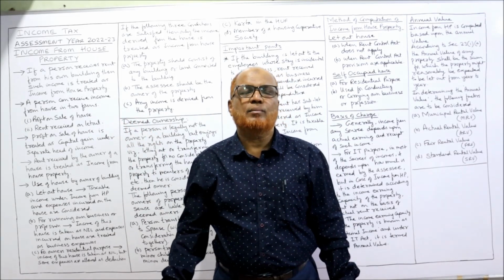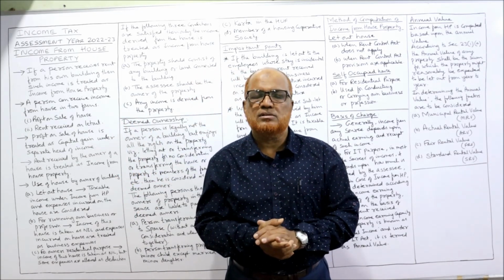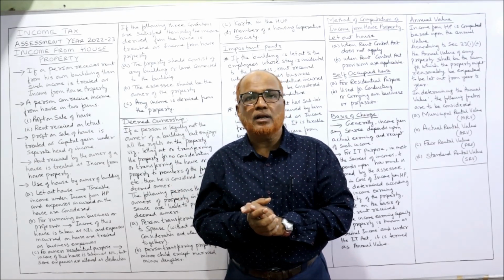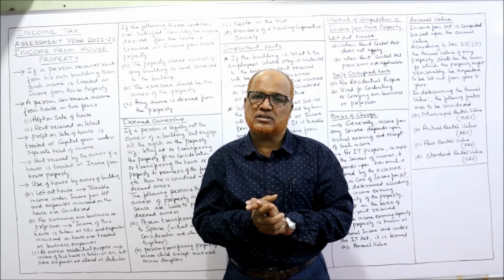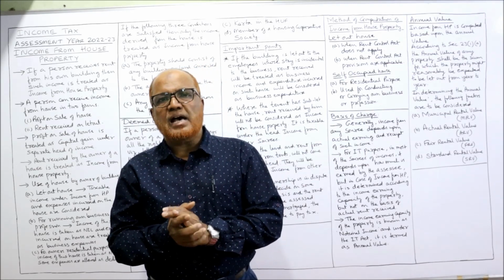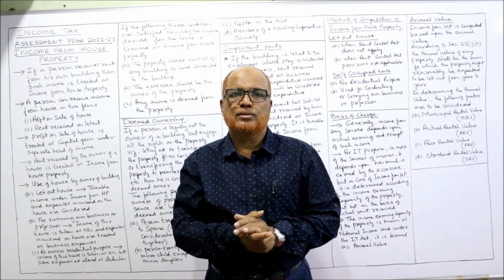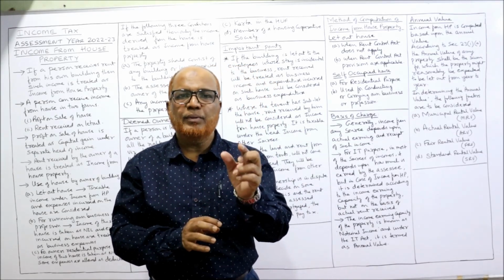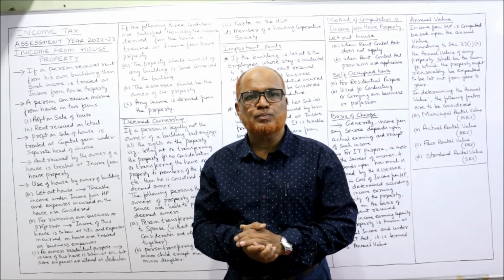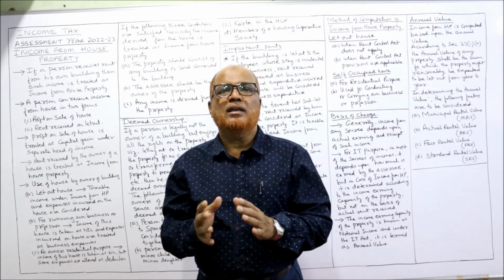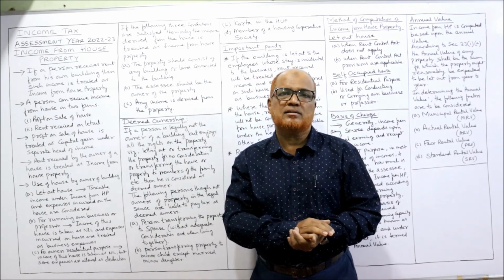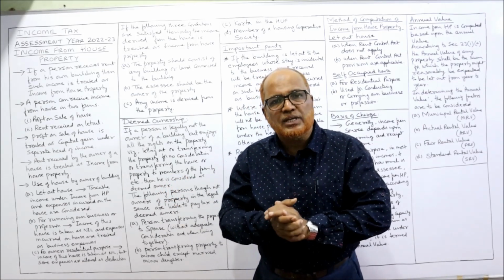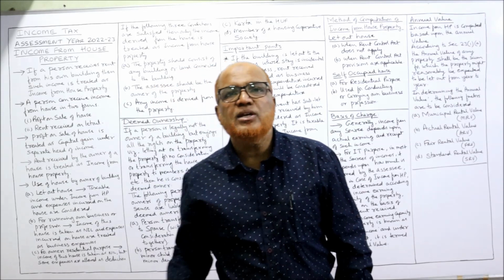Now the second head of income, from house property, does not have so many provisions. Comparatively it is easier. So give more concentration on the theoretical part. That is the foundation for learning the subject. So when a person is having some property which is let out, whatever the rent received from that property by the owner of the property, that will be taxable under the head income from house property. And whatever provisions I'm explaining now, these are the provisions given by Income Tax Act. And all the problems are based on this theory. So watch the video till the end, don't skip in between. I'm explaining each and every point.